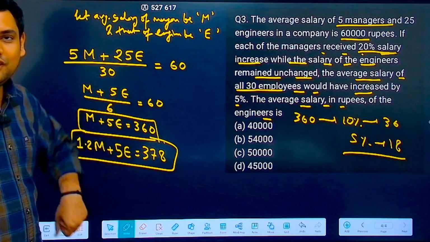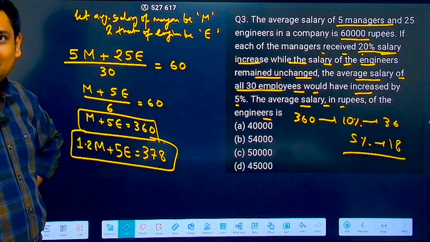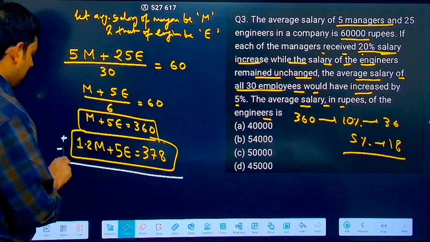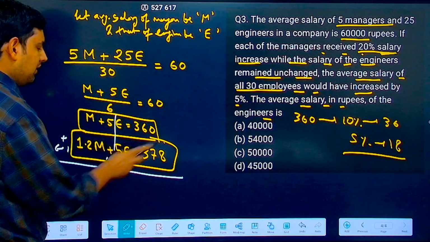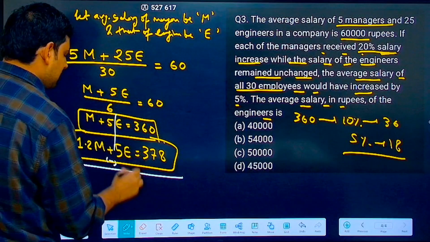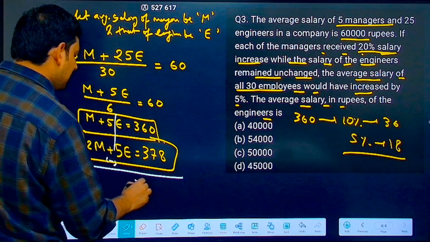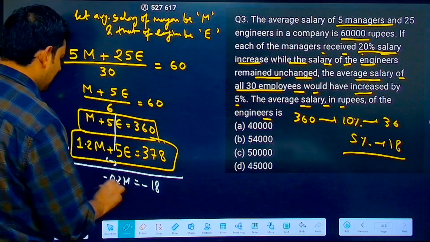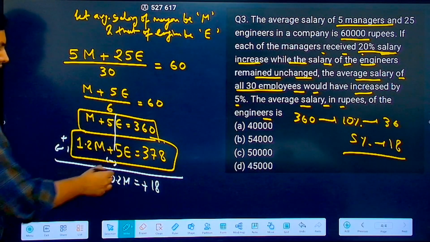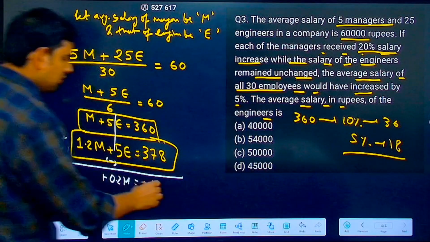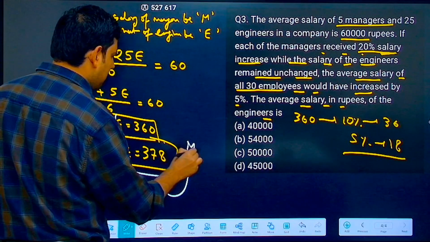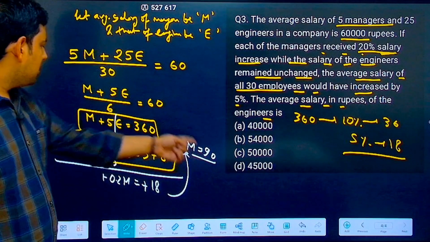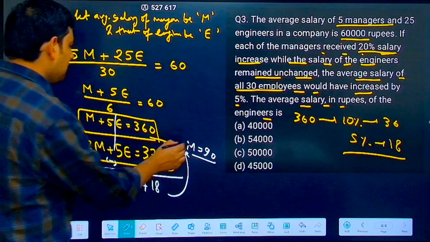Can you solve or not? Can you get the value of M or not? You can get it very easily. You just subtract them. Correct? 5E will cancel out. 378 minus 360, so basically this will give you 18, and this will give you minus 0.2M. Of course, minus minus you can remove. Now this becomes 18 by 0.2, so M will come out to be 90.